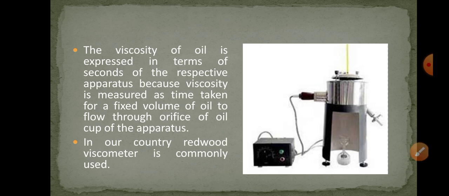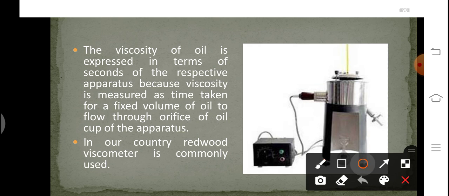How can we measure this viscosity? We can measure it with the help of this instrument. This is a Redwood viscometer. It is basically used to measure the viscosity with changes in temperature. Specifically, the Redwood viscometer is used in India. Other than this, we have other viscometers too. A Saybolt viscometer is also used to check the viscosity of the oil.